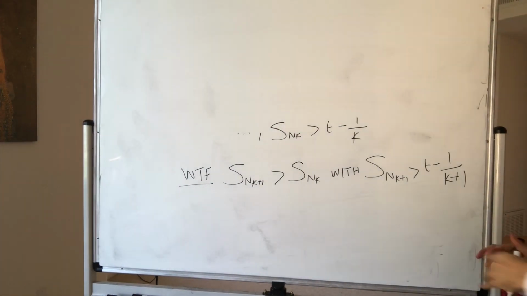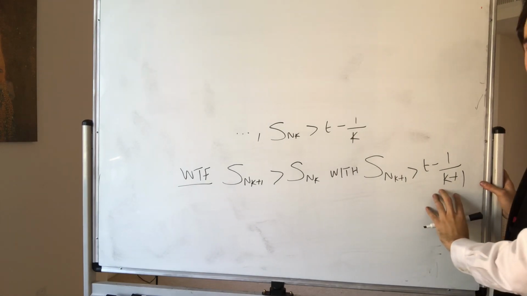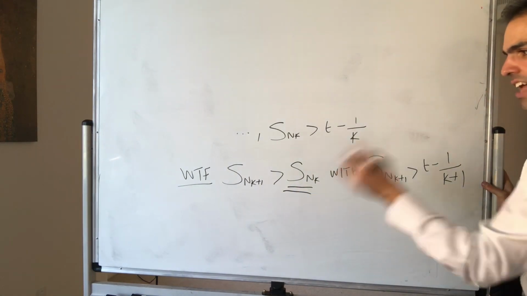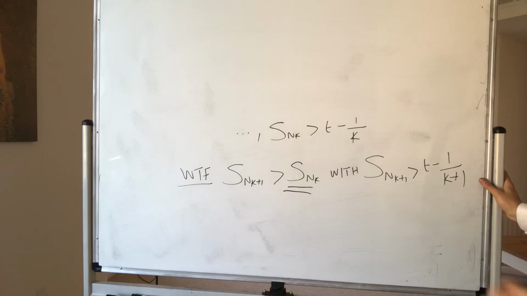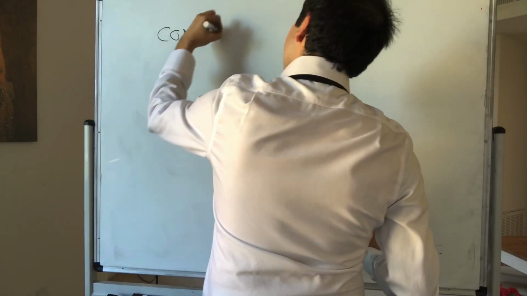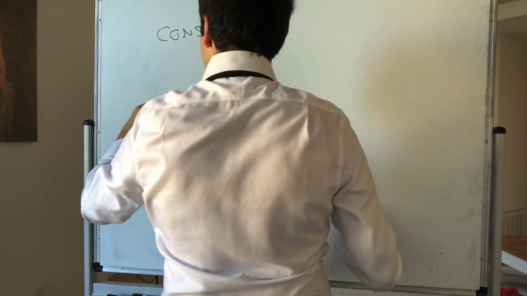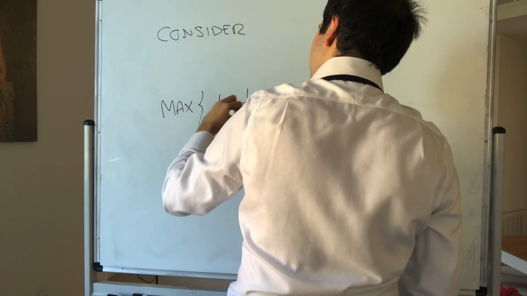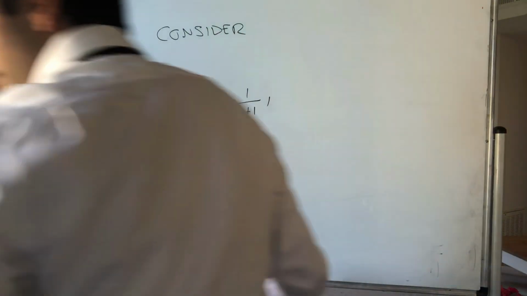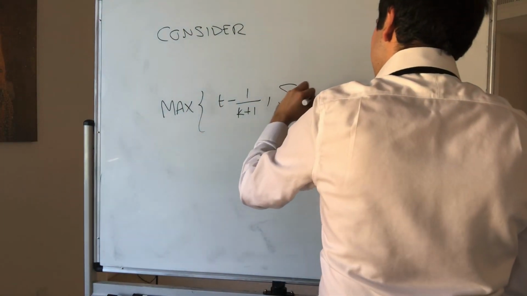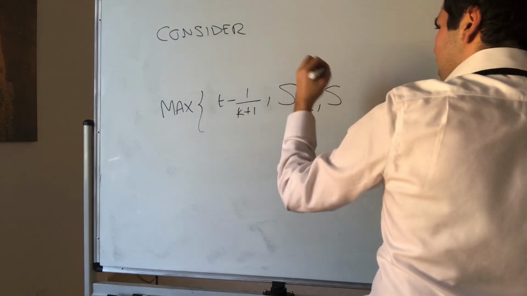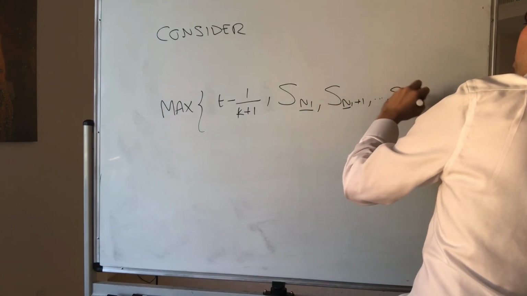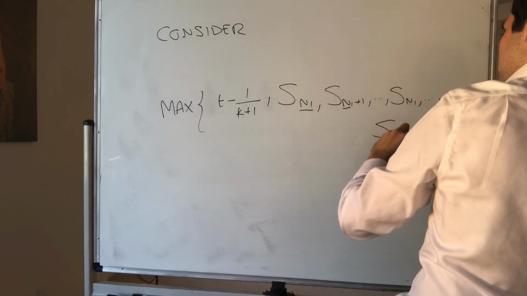And how do we achieve this? Basically, using the same technique as before with the sup, except we also need to have S_{n_{k+1}} bigger than the previous term. So consider the following. The maximum of, first of all, the stuff that we want, t minus 1 over k plus 1, but also, I believe, S_{N_1}, S_{N_1+1}, maybe S_{n_1}, up to S_{n_k}.